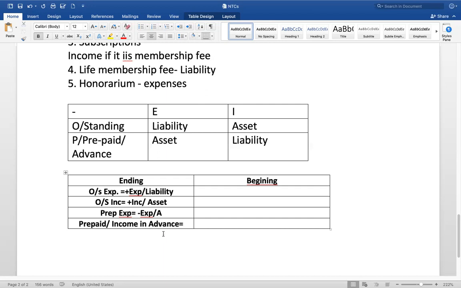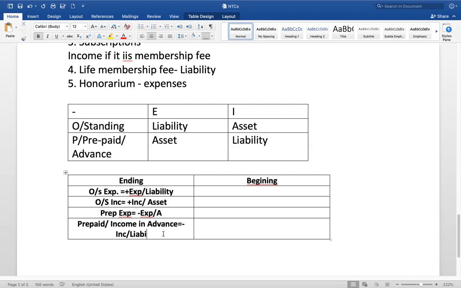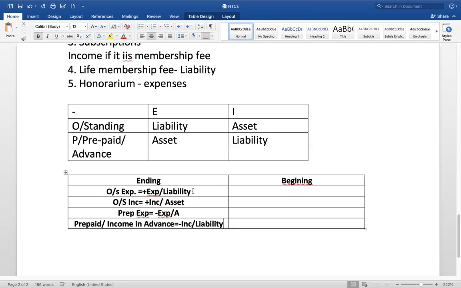I'll shorten it like this: income in advance. If that is the case, deduct from that income, and it becomes a liability.